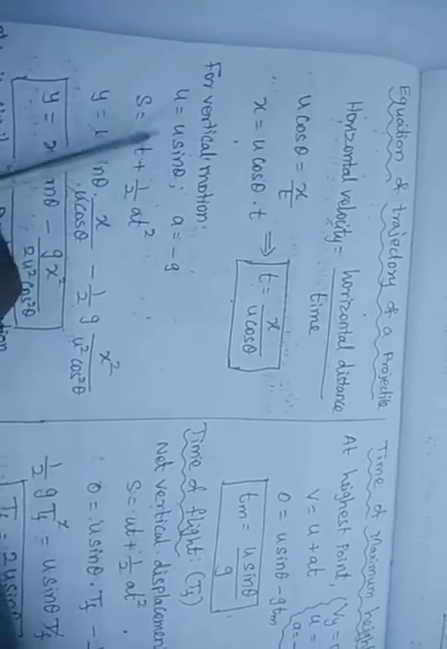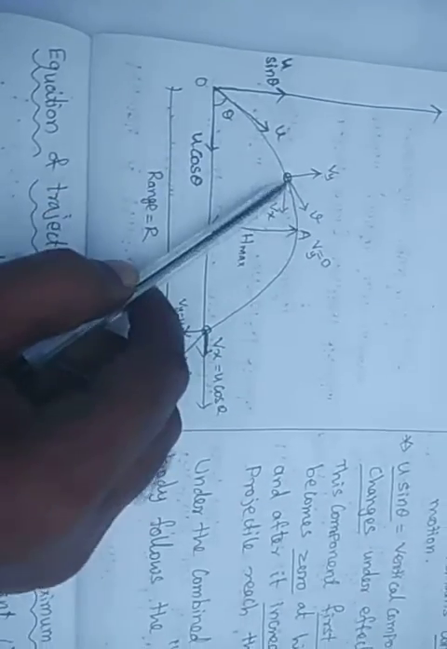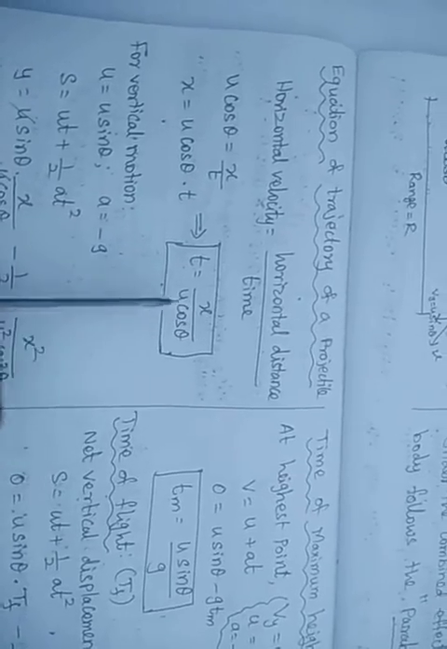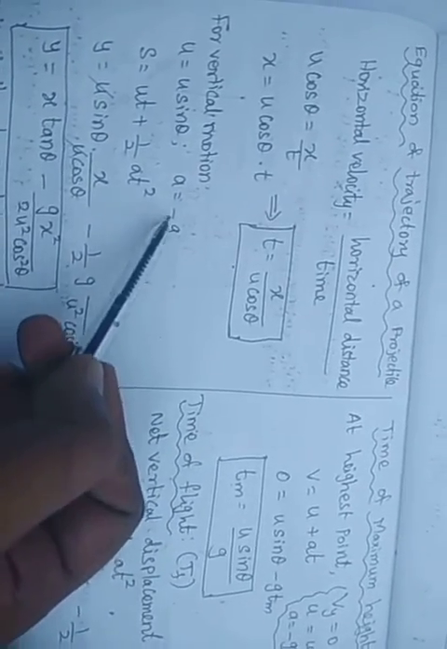Whenever the body is thrown up, there is a horizontal motion and a vertical motion. For the horizontal motion, we derived the time t equal to x by u cos theta. For the vertical motion, the initial velocity is u sin theta and the acceleration is minus g. Why is it minus g? The body is moving against the earth's gravity. It is moving upward, while earth's gravity is always in the downward direction. So we have to take the g value as minus g.